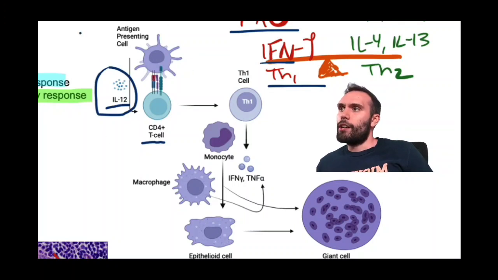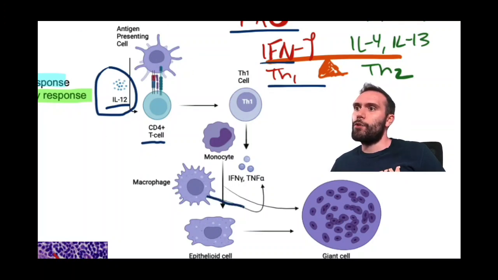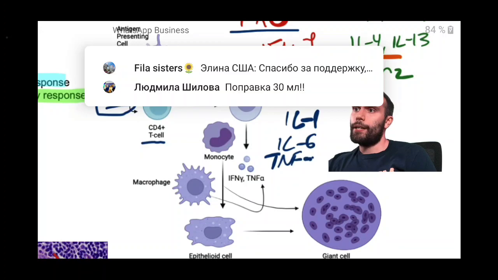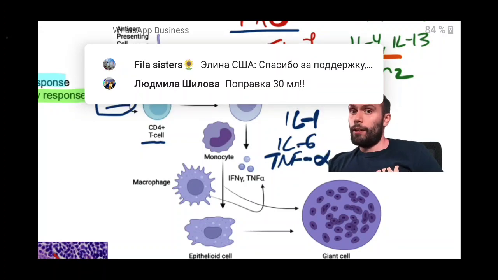And these macrophages, in the process of doing that, will also release more TNF alpha. Remember what TNF alpha is doing. It's one of your big three acute inflammatory reactants, right? We already talked about them: interleukin 1, interleukin 6, and TNF alpha. These are like the big three that are going to be responsible for increasing the temperature and setting off a lot of these acute phase reactants. What happens is,